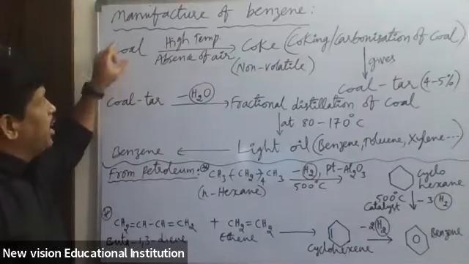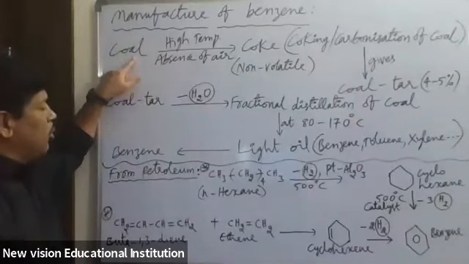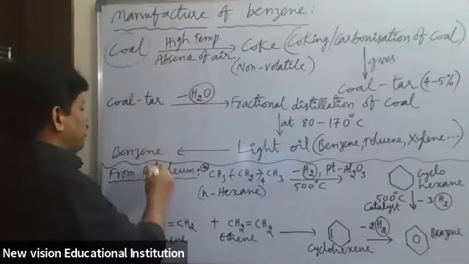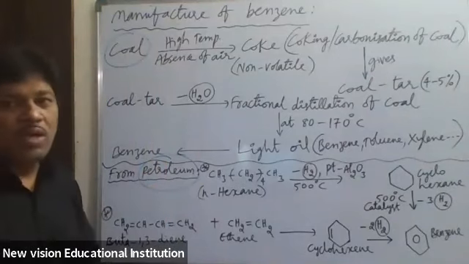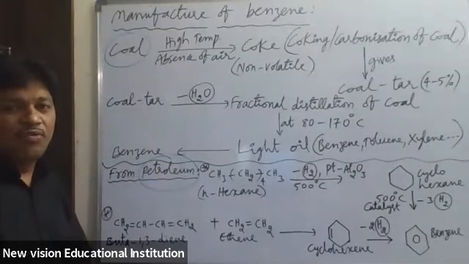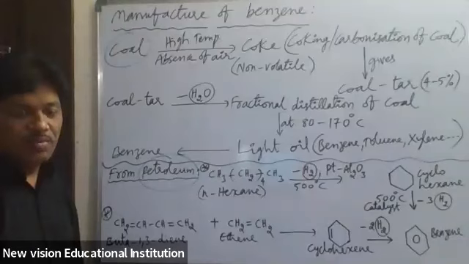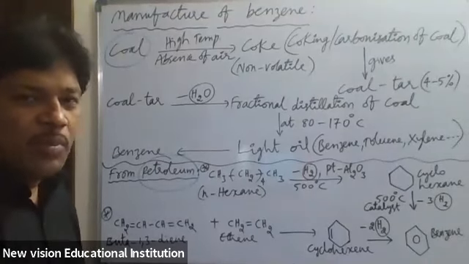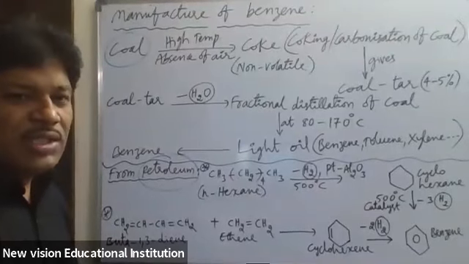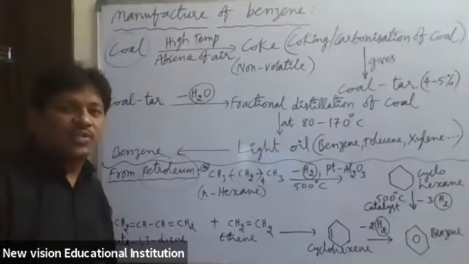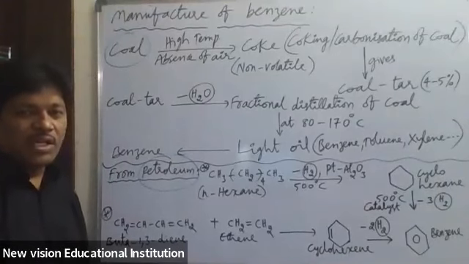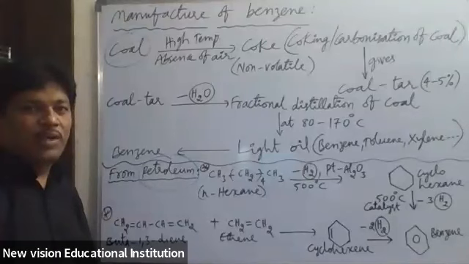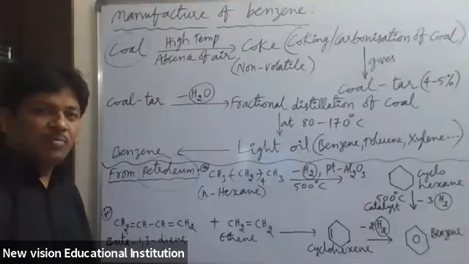The manufacture of benzene can be done from coal and petroleum. We can use coal and petroleum. So coal and petroleum are the major sources for the manufacture of benzene. In olden days, we used coal as the major source for manufacture of benzene. But recently, we are using petroleum as the major source to manufacture benzene.